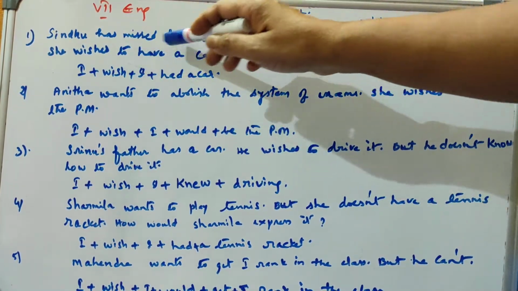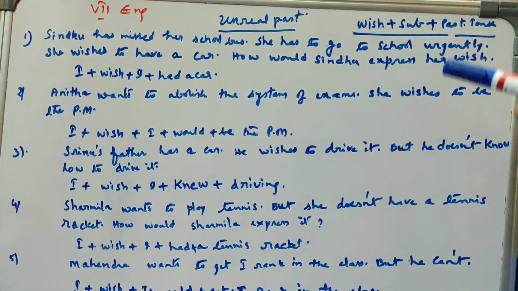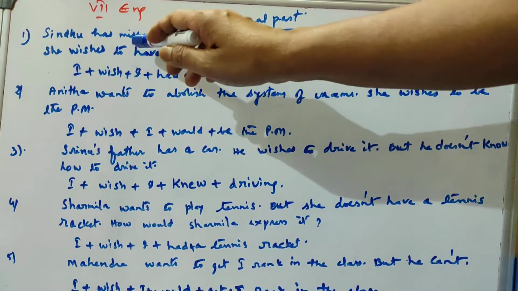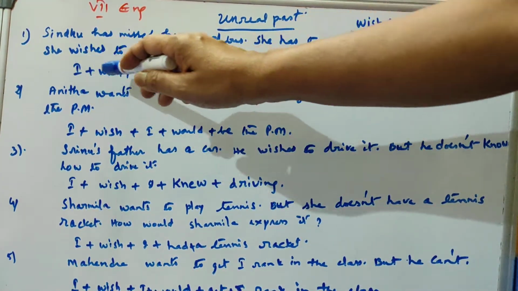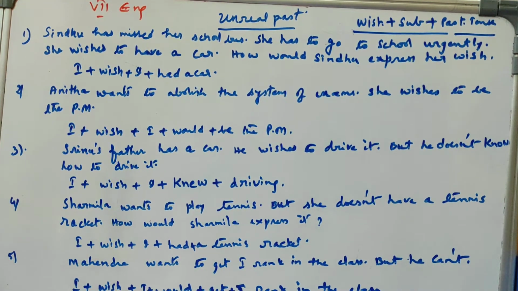She wishes to have a car. So what is her wish? Having a car is her wish. So that should be in past tense. That's why here have will be changed into had. Then, I wish I had a car. So this is the answer for the first question.